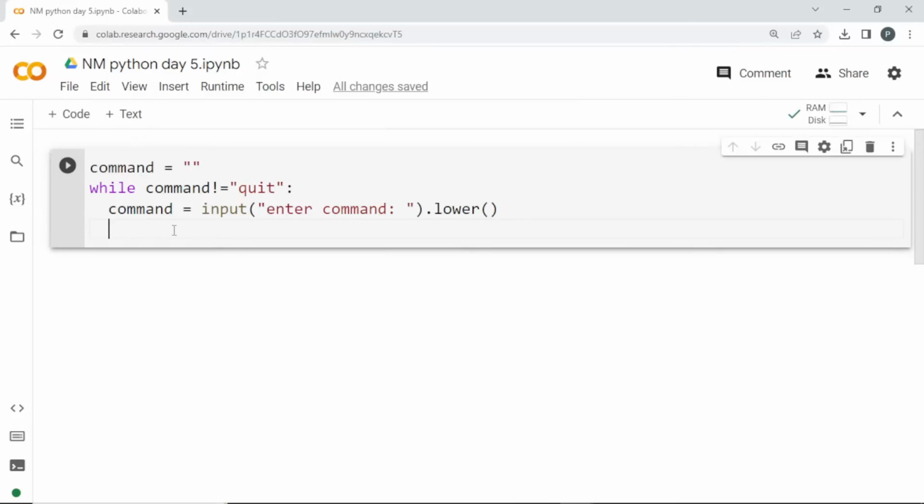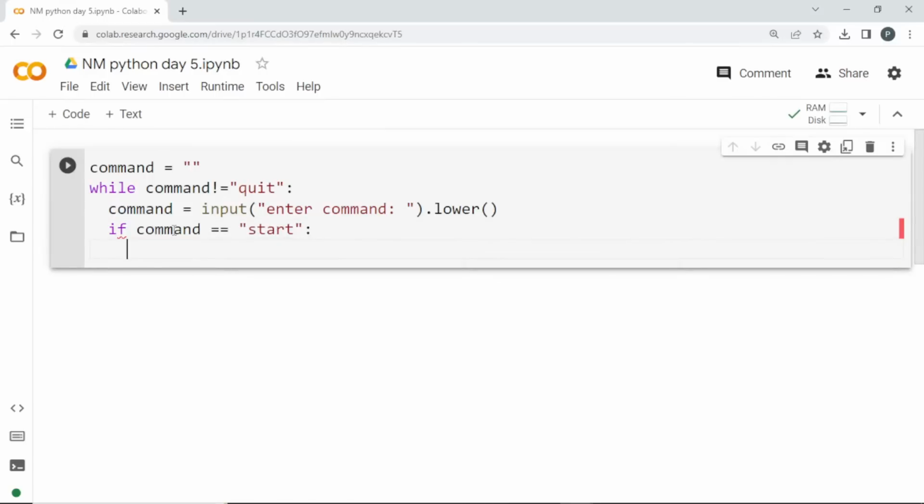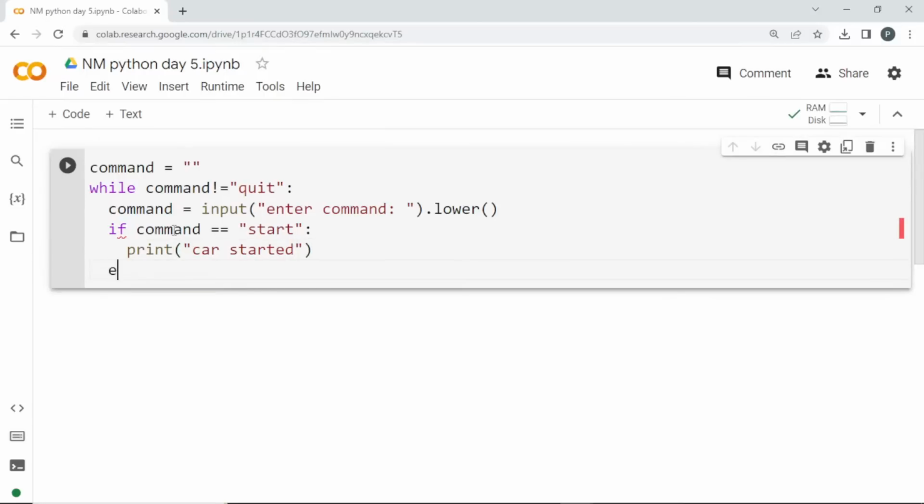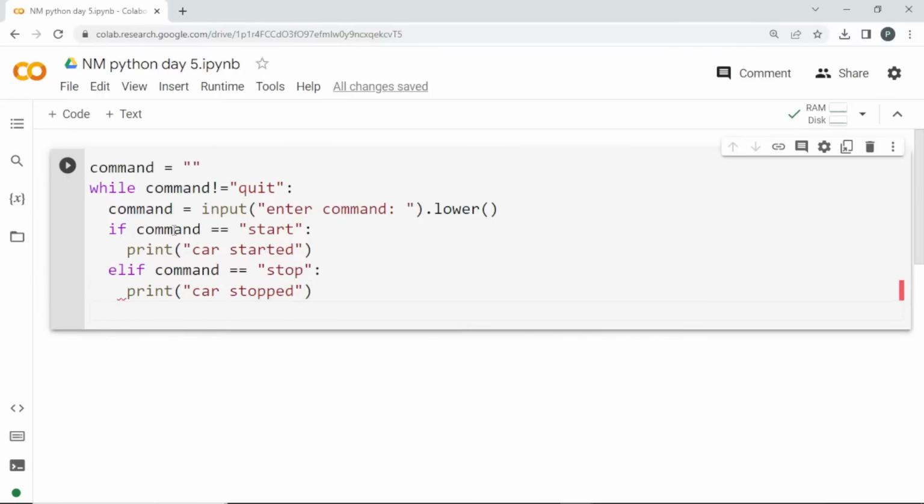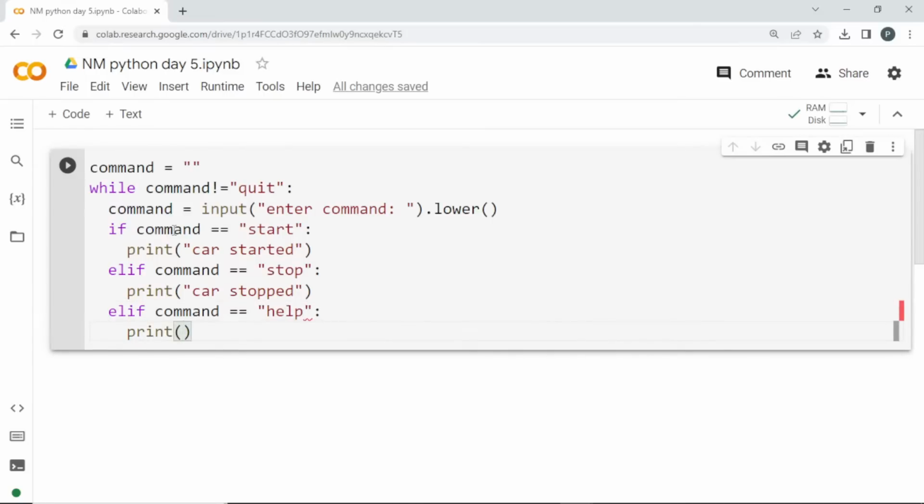Now I'm going to use conditional statements. If the command is equal to start, I'm going to print car started. Another conditional statement: if the command is equal to stop, I'm going to print car stopped. If the command is equal to help, what I'm going to do is print a multi-line comment.